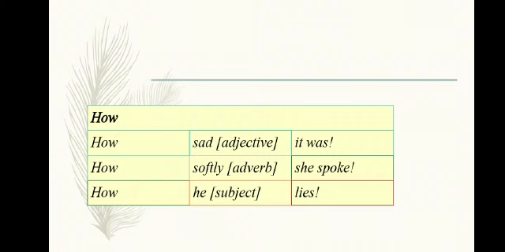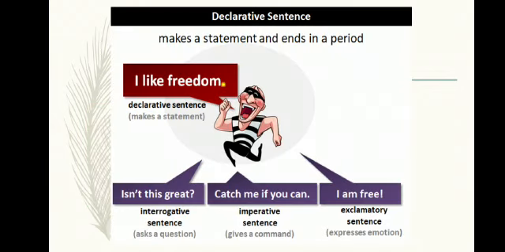Students, I think now you have understood the four kinds of sentences. Let's have a recap. What are the four types of sentences? Declarative, interrogative, imperative, and exclamatory. A declarative sentence makes a statement and ends in a period, a full stop: I like freedom.